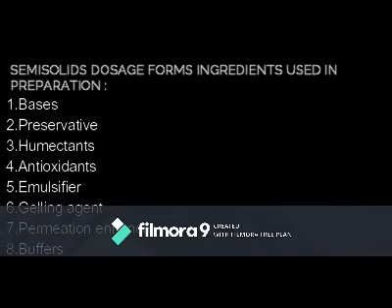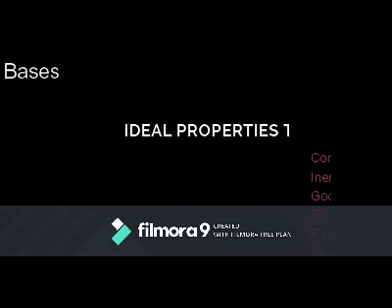We need some ingredients for the preparation of a semi-solid dosage form. First are bases, and then preservatives, humectants, antioxidants, emulsifiers, gelling agents, permeation enhancers, and buffers. Bases are among the most important ingredients used in the formulation of semi-solid dosage forms.